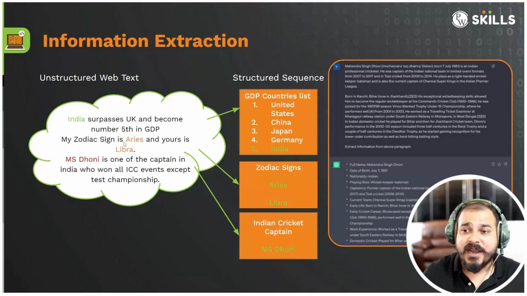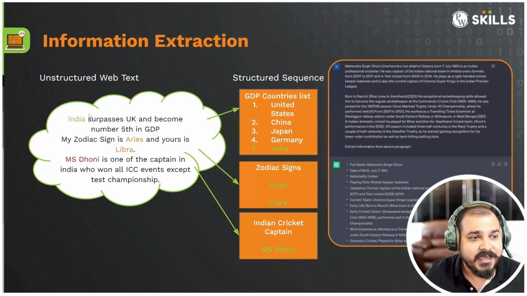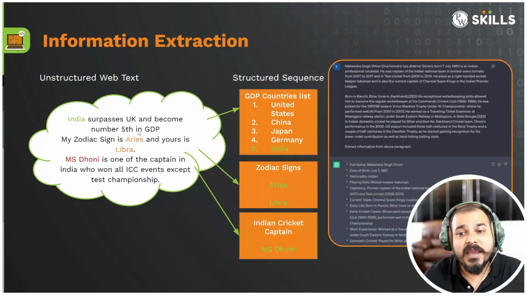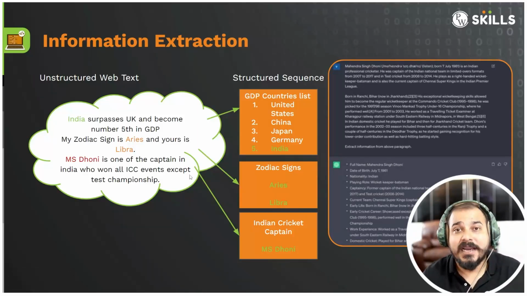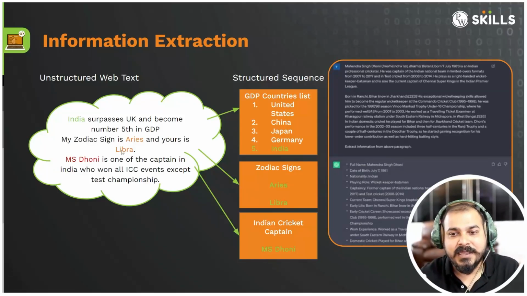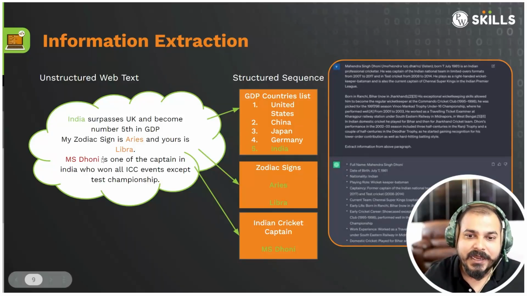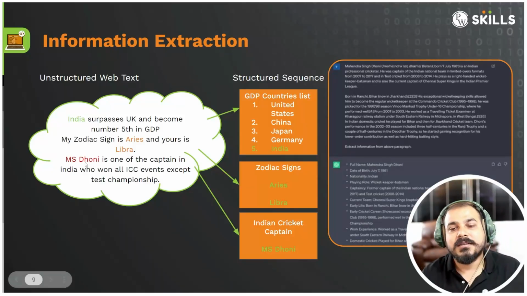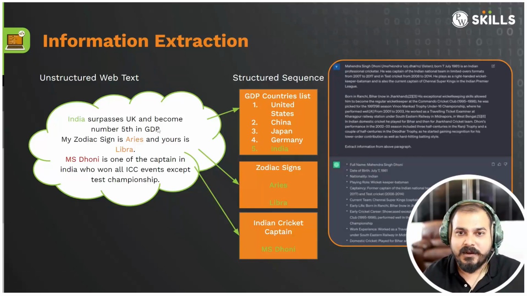Then information extraction. Let's say here is a text saying that India surpasses UK and becomes number 5th in GDP. My zodiac sign is Aries and yours is Libra. MS Dhoni is one of the captains in India who won all the ICC events. So if I ask the question after giving this text, who has won all the ICC events, to ChatGPT, automatically it will be able to extract this information from this particular paragraph, right?